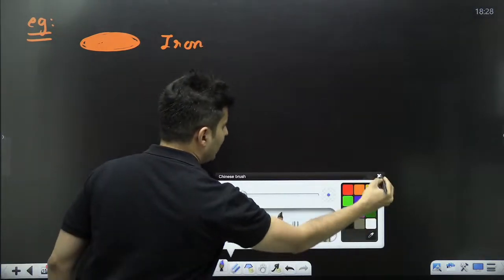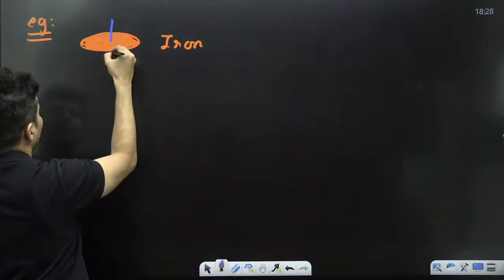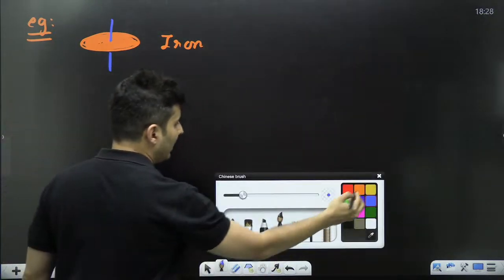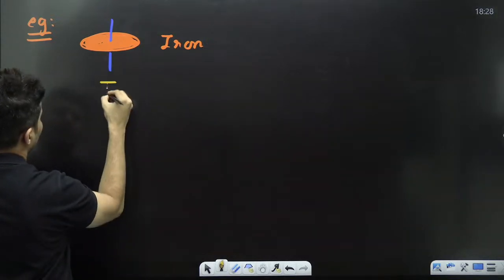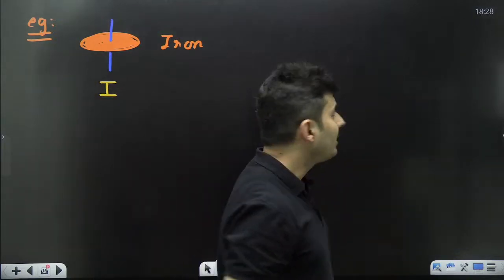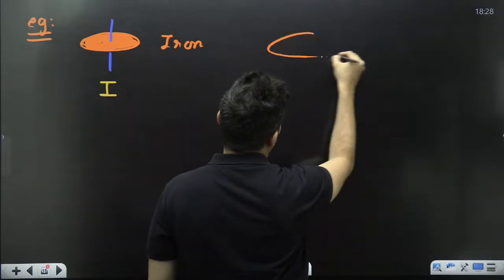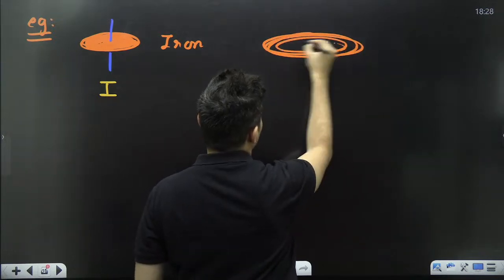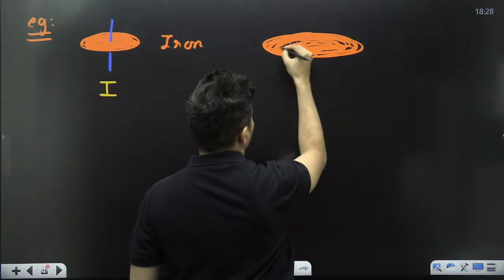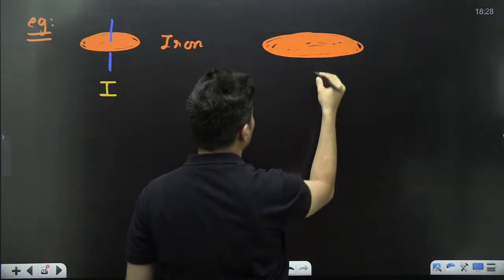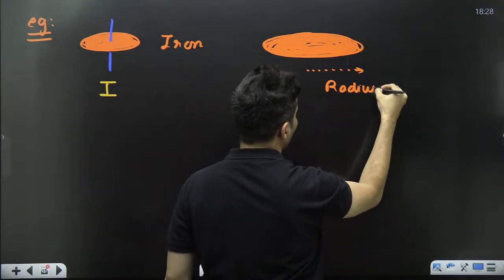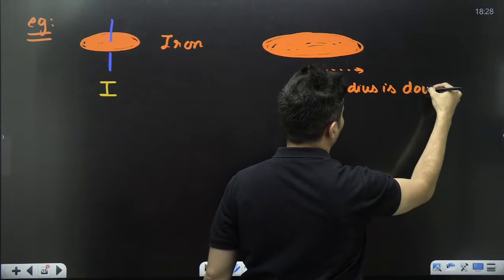It is rotated about the central axis, and the moment of inertia that comes out is I. Now you take a much larger iron disc. In fact, the radius is doubled.